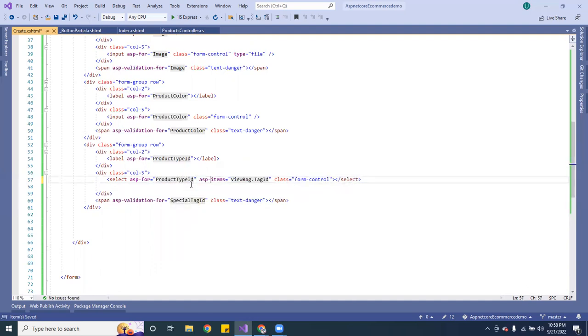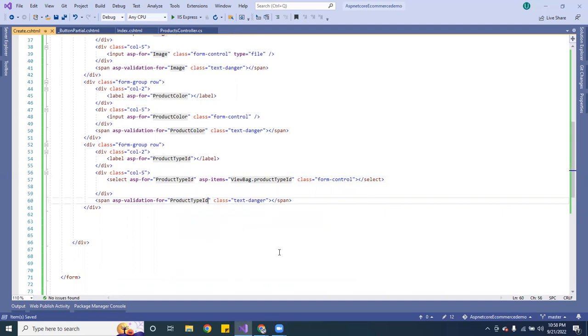And then I was jumping ahead of the game. And here it's supposed to be product type ID. That's how it's supposed to be. Okay, so here it's supposed to be product type ID like that.